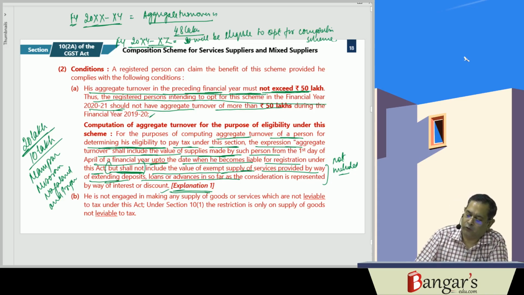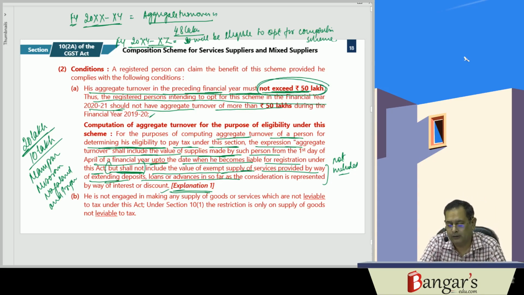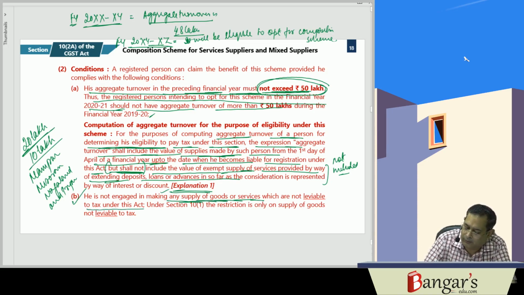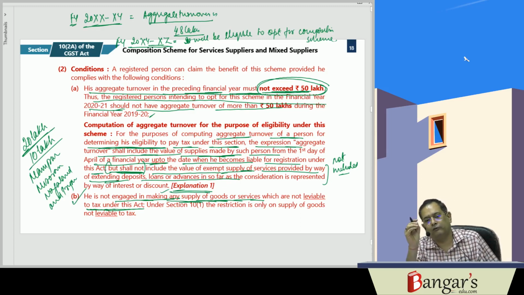The first and foremost aspect is his aggregate turnover in the preceding financial year must not exceed rupees 50 lakhs. Then he is not engaged in making any supply of goods or services which are not leviable to tax under this act. Under section 10(1), the restriction was only in respect of supply of goods. It was not in respect of the supply of services.